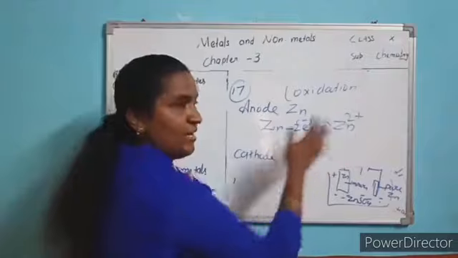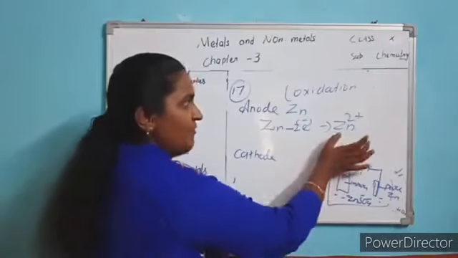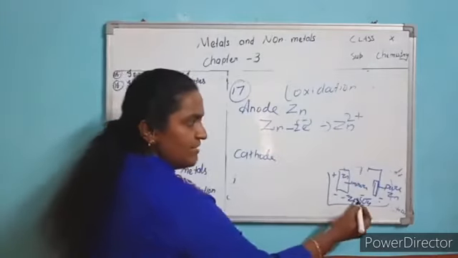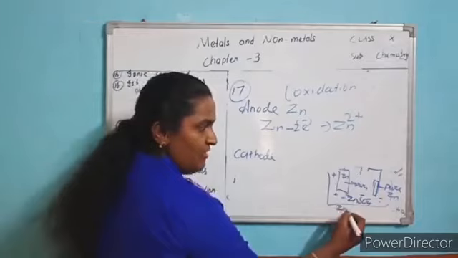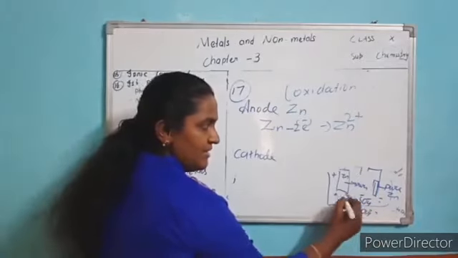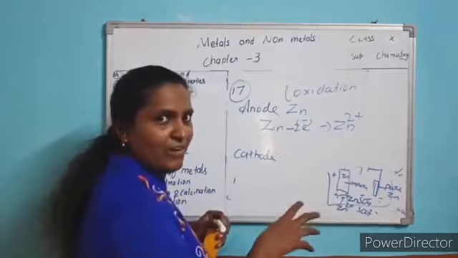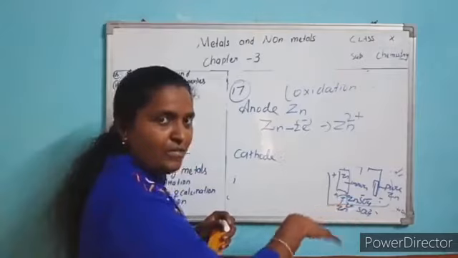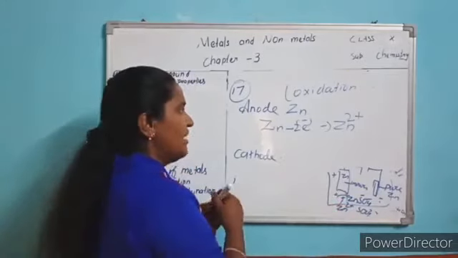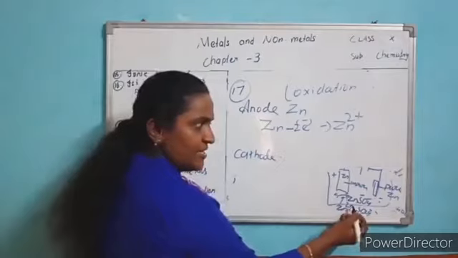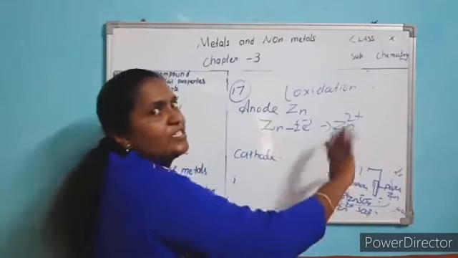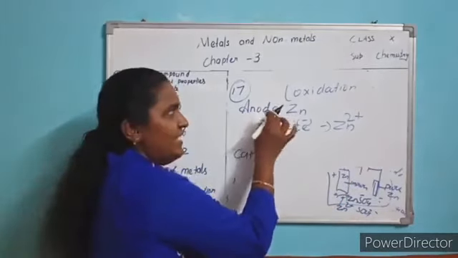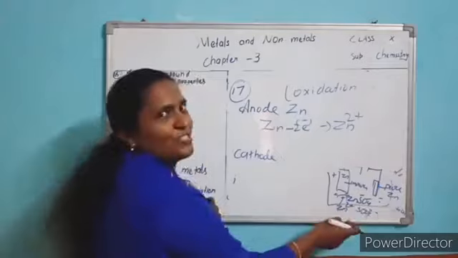Metal always donates electrons and forms ions; if 2 electrons are donated, it is a 2 plus ion. The same way here also, the solution has Zn 2 plus and SO4 2 minus ions, because the salt added to the water becomes ions. So this neutral zinc rod, the anode rod, changes into zinc ions coming into the solution.